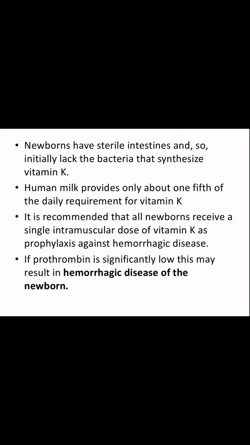So, vitamin K is not synthesized. If the clotting factors are significantly low, they may result in hemorrhagic disease of newborn. The newborns may start bleeding from the nose, or from the cord cut area. So, it is recommended that all newborns receive a single intramuscular dose of vitamin K as prophylaxis against hemorrhagic disease.